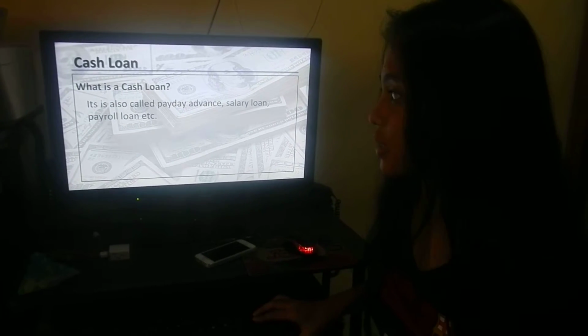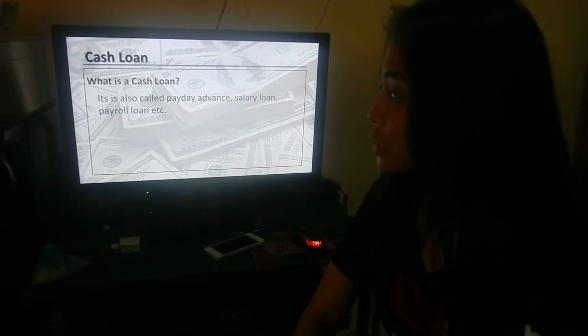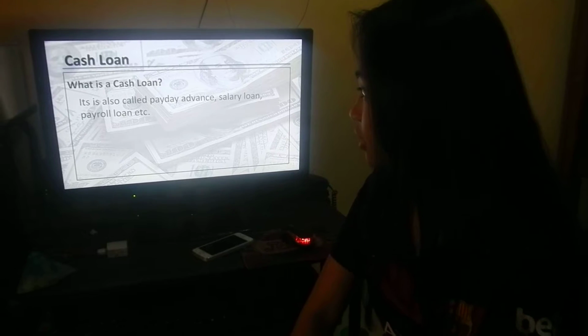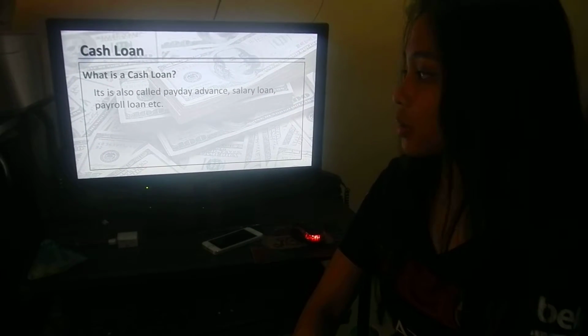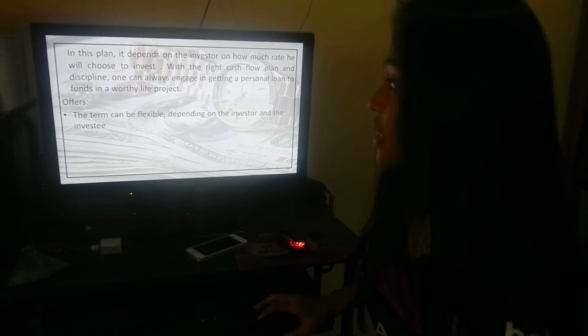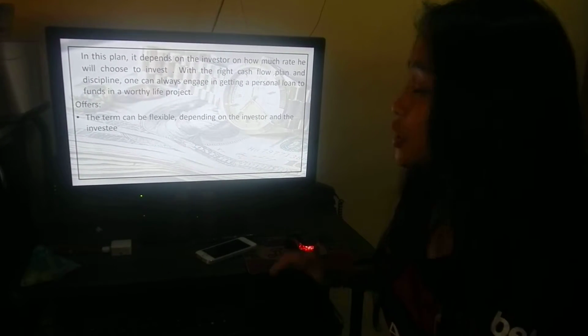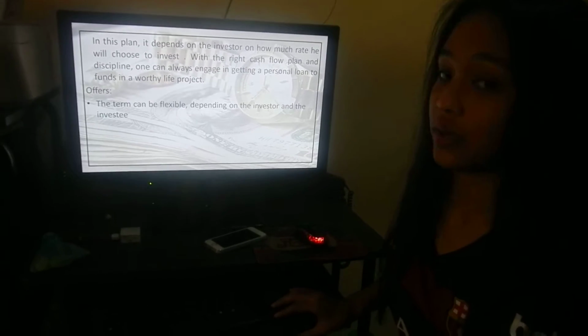Next loan is the cash loan. So what is a cash loan? It is also called payday advance, salary loan, payroll loan, and etc. In this plan, it depends on the investor on how much rate he will choose to invest.